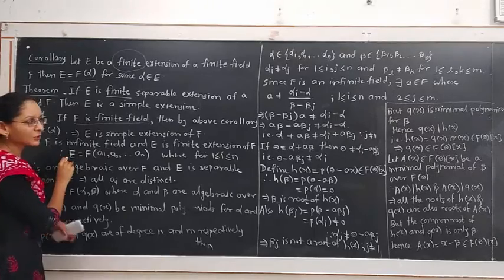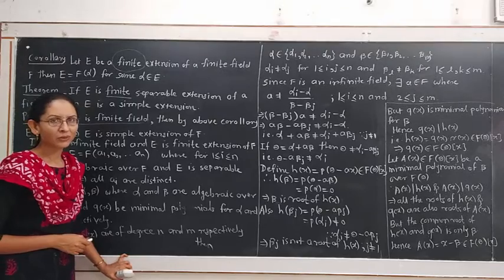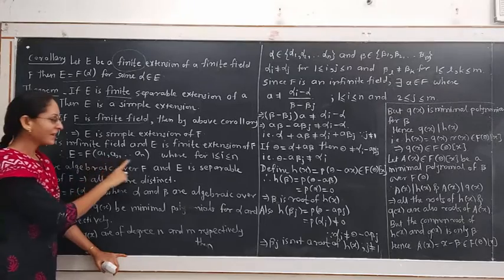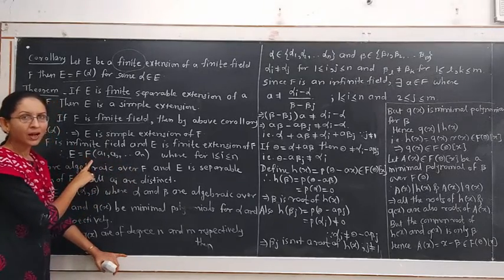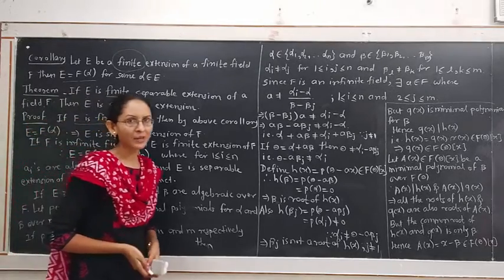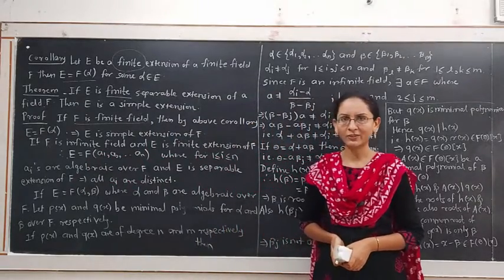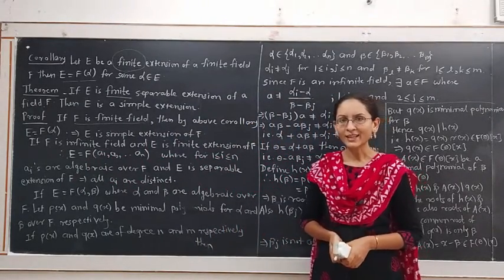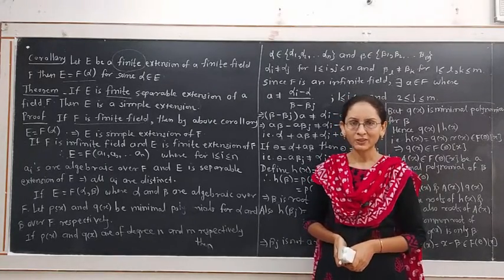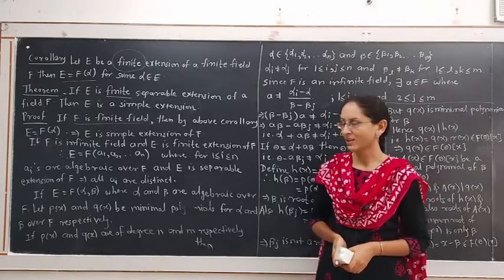But E is a finite extension of F, hence E is generated by a finite number of elements over F. That means E is formed by adjoining n elements to F, which are algebraic over the field F. What is meant by an algebraic element? An element alpha belonging to the extension field is called an algebraic element over the given field if there exists a non-constant polynomial over the given field F for which the element alpha is a root.